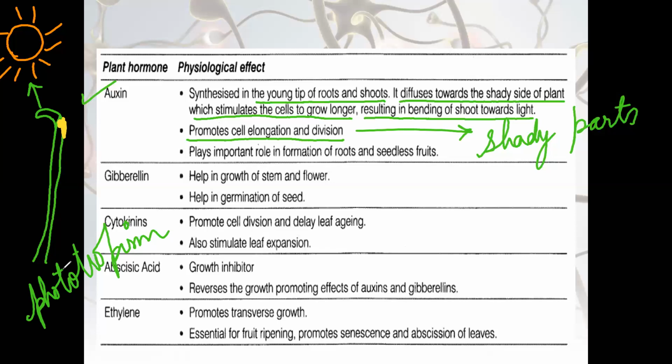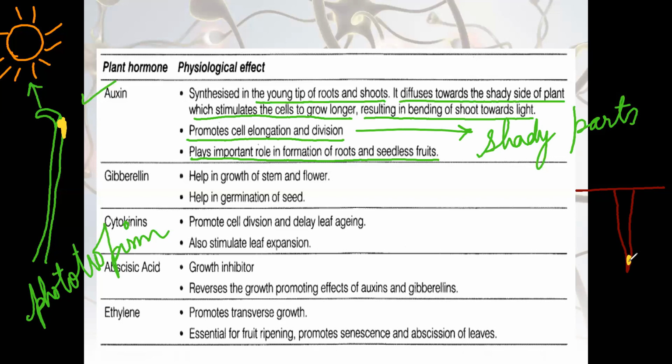And that's the reason we observe that plants are moving towards the sunlight. Auxin plays an important role in formation of roots. Same with the roots, if I explain with an example: these are the roots. Auxin is always produced at the tip, the apex.